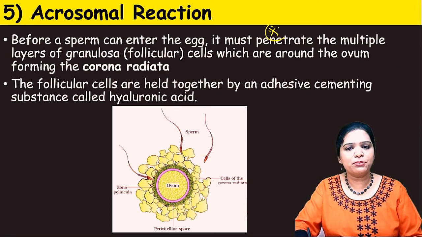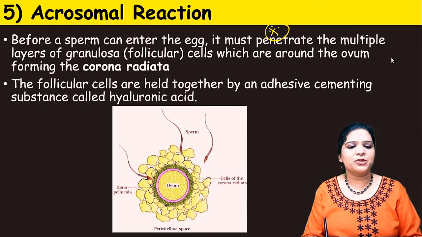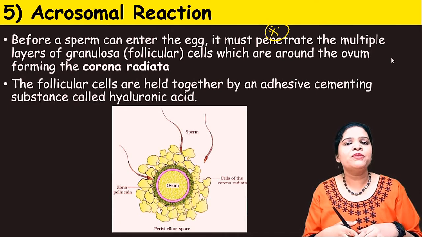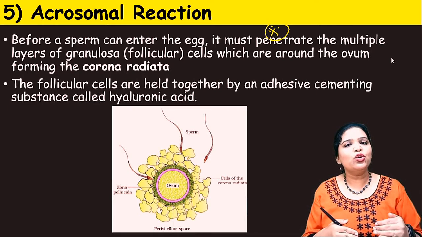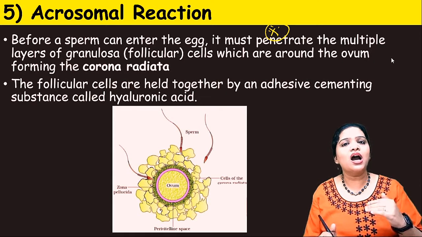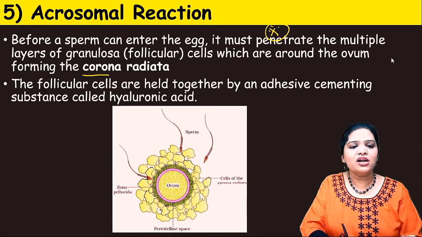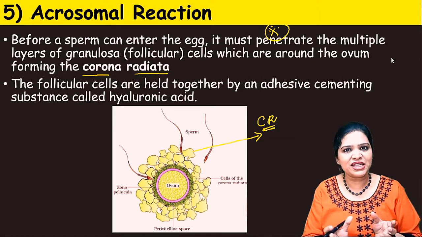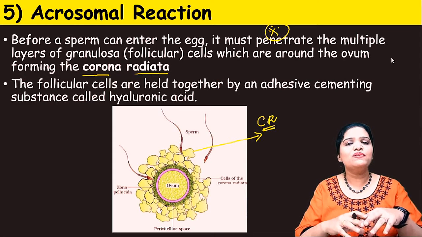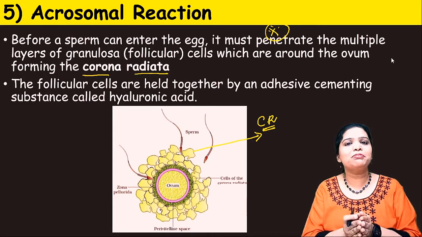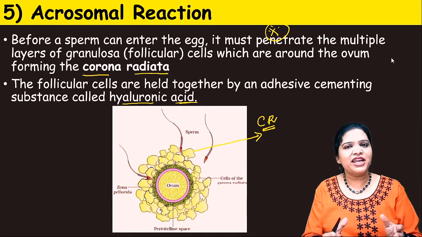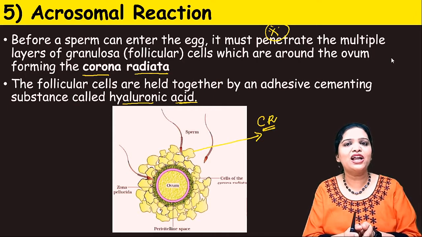Acrosomal reaction is a very important step. So what is acrosomal reaction? Now we know that a few sperms entered and they meet the egg. In order to penetrate the egg, you know that the egg has three coverings. The outermost covering is called corona radiata. This is corona radiata, a group of cells. They are the follicular cells, which are arranged together and attached by an acid called hyaluronic acid.